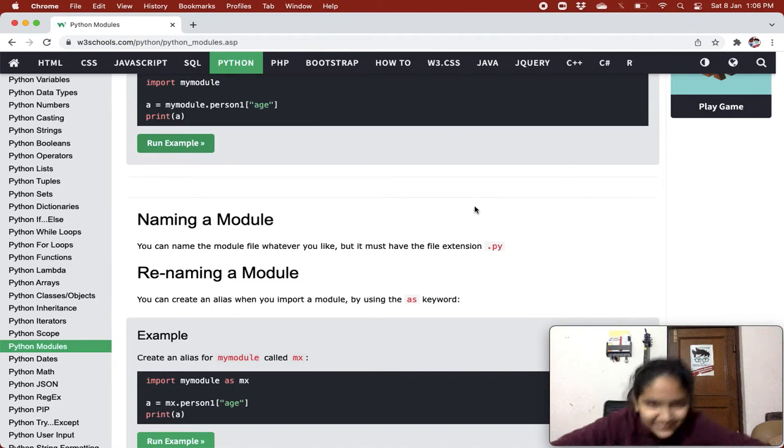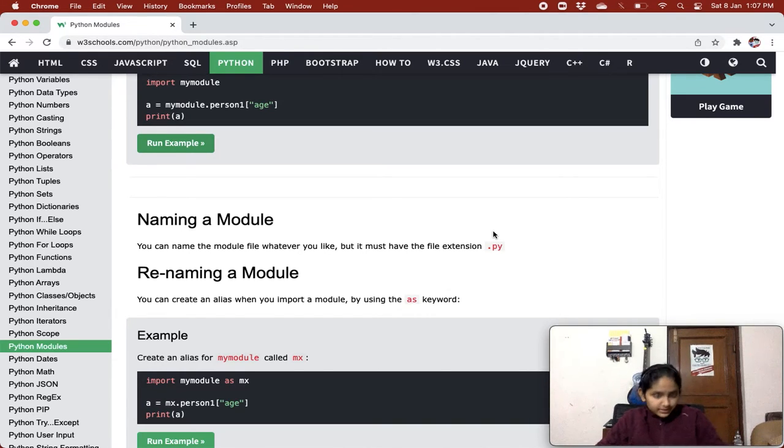You can create an alias when you import a module by using the as keyword. This is very useful if you want to use it, and I always do this.